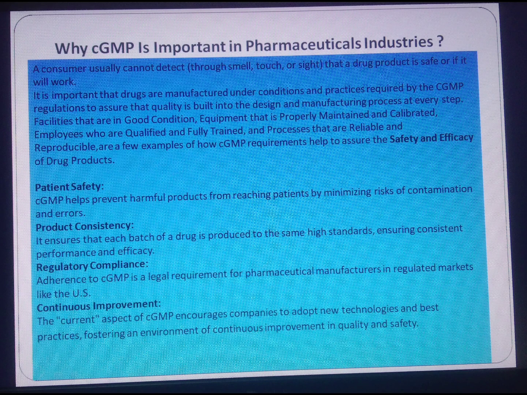Patient safety. cGMP helps prevent harmful products from reaching patients by minimizing the risk of contamination and error. Product consistency. It ensures that each batch of a drug is produced to the same high standard, ensuring consistent performance and efficacy. Regulatory compliance. Adherence to cGMP is a legal requirement for pharmaceutical manufacturers in regulated markets like the US. Continuous improvement. The current aspect of cGMP encourages companies to adopt new technology and best practices, fostering an environment of continuous improvement in quality and safety.